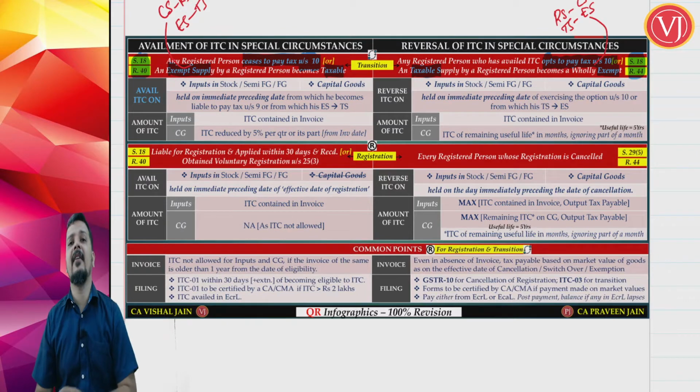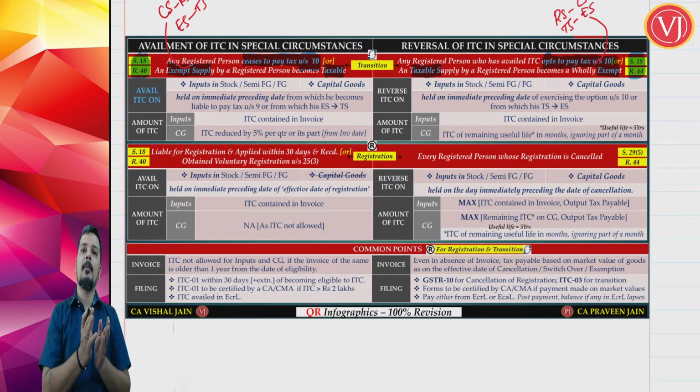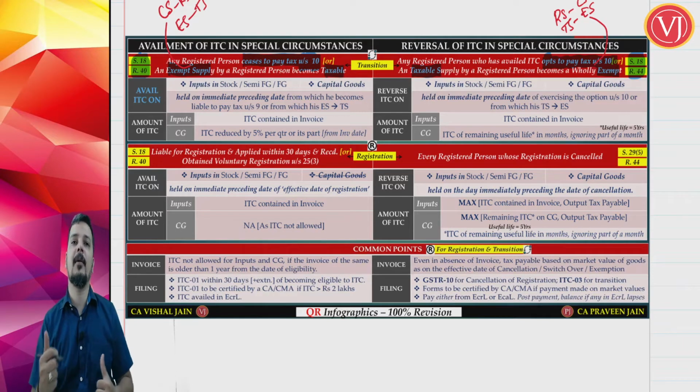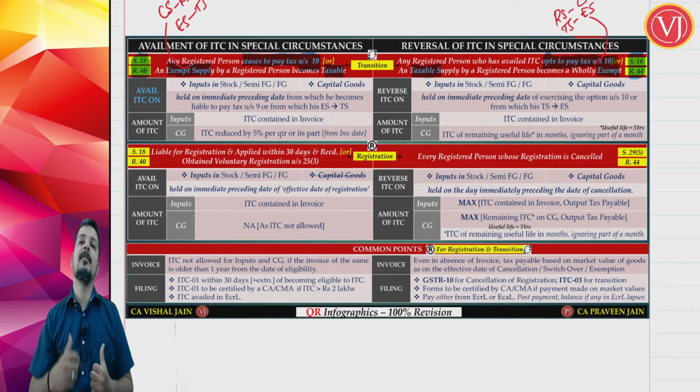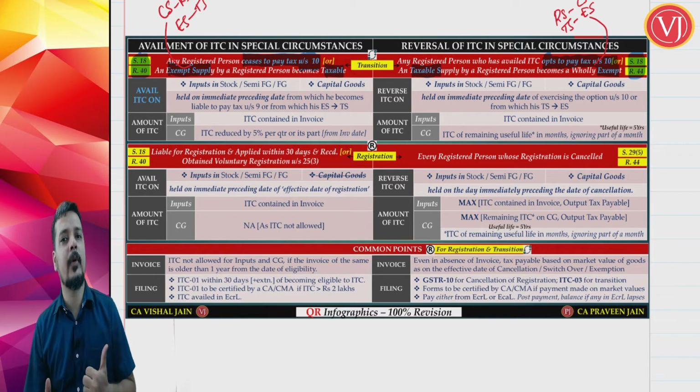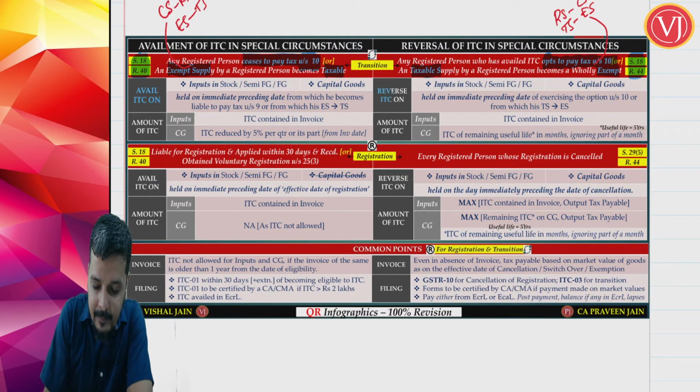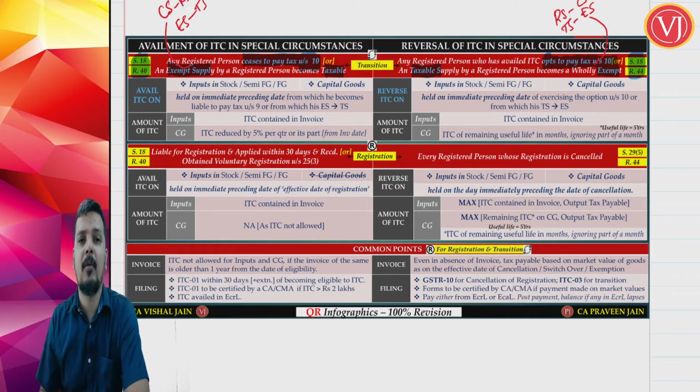Whereas on the right hand side, where you are talking about switching over from regular scheme to composition scheme, earlier you were able to take credit, now you are not able to take credit, or taxable supply to exempt supply, earlier you were able to take the credit, now you are not able to take the credit. It is all about reversal of ITC. So your left hand side is all about availment, your right hand side is all about reversal.